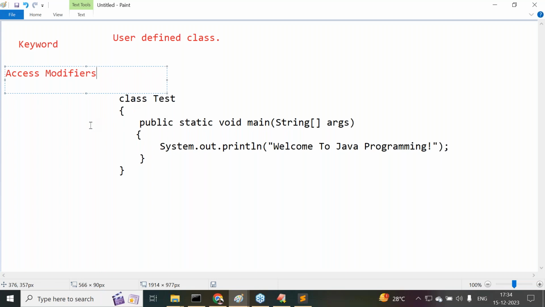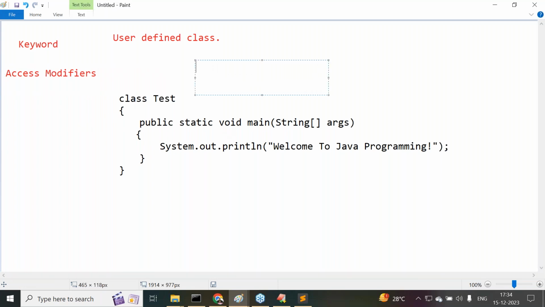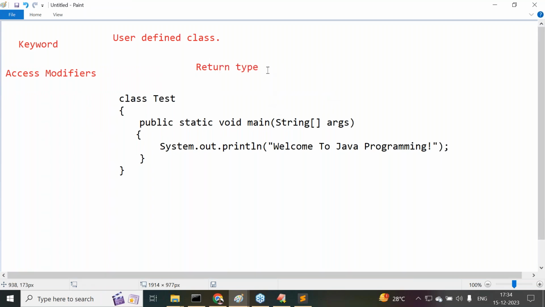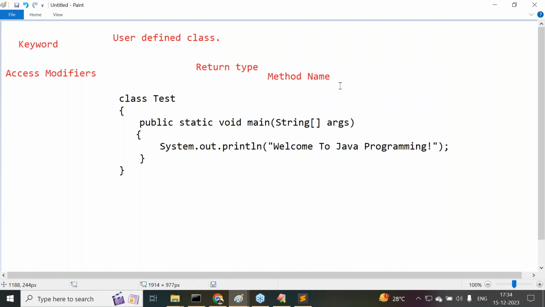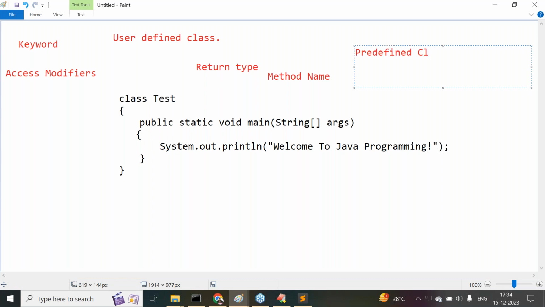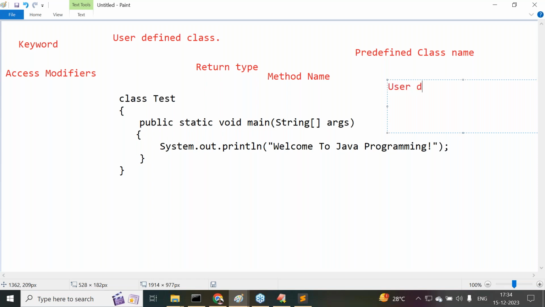After these two access modifiers, what is this void? Void is the return type of the method. Main is the method name. Next, String is a predefined class name. Args is a user defined reference variable.